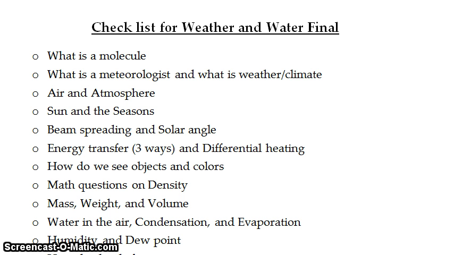So with that differential heating, we also look at the way that energy transfers. The sun is going to transfer its energy to the earth through radiation. So we get waves and rays of energy transferring down to the surface of the earth. We also talk about convection and conduction as different types of energy transfer.